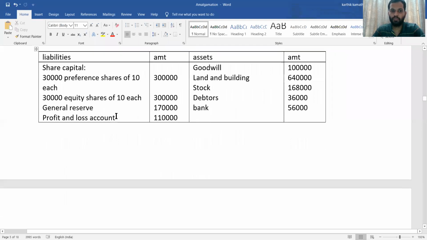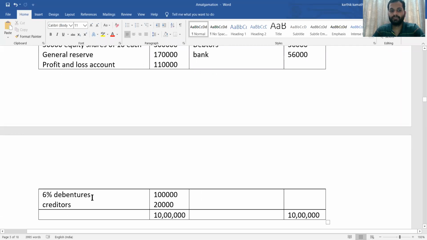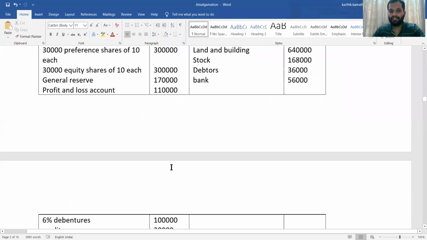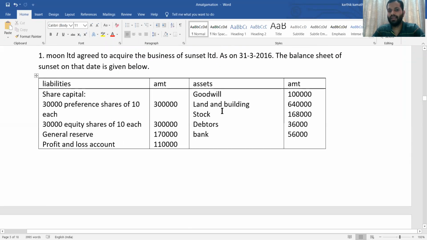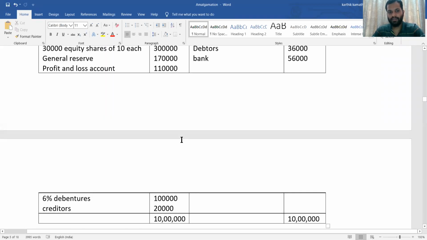Then general reserve and profit and loss account balance are also mentioned, as well as 6% debenture and creditor value in the liability side. Asset side: goodwill, land and building, stock, debtors and bank information is given. The total of both sides is 10 lakh.